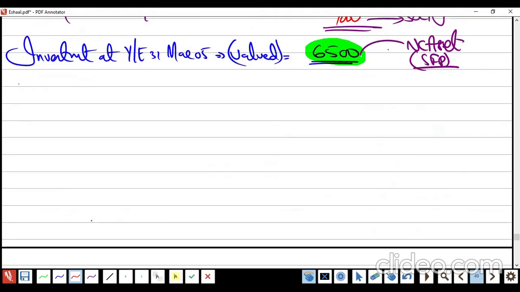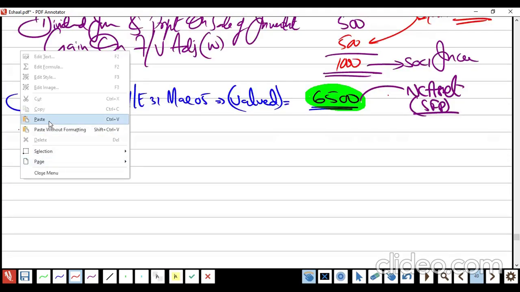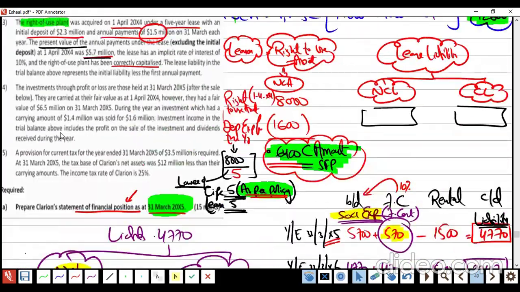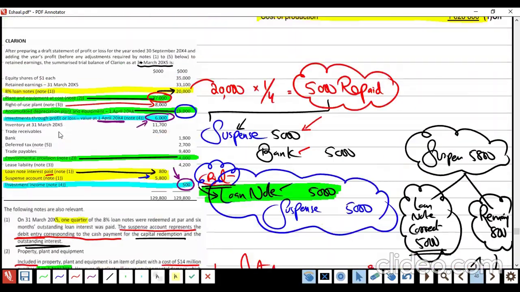Now the last note. Usually in 90% of cases, the last note is going to be the taxation. Let's see the trial balance. Where is tax? Uncle tax, where are you? Note 5, note 5. Where is it? How many times is tax given?